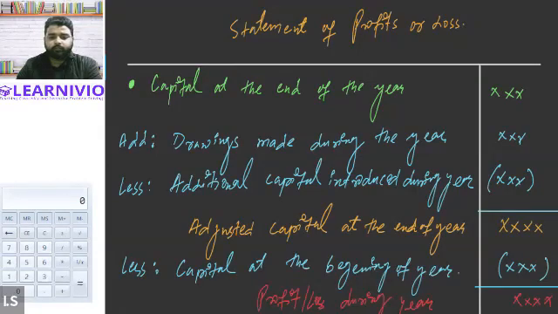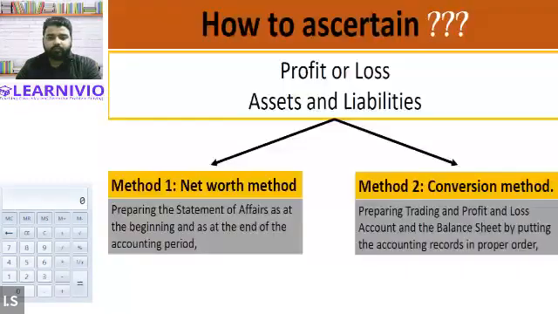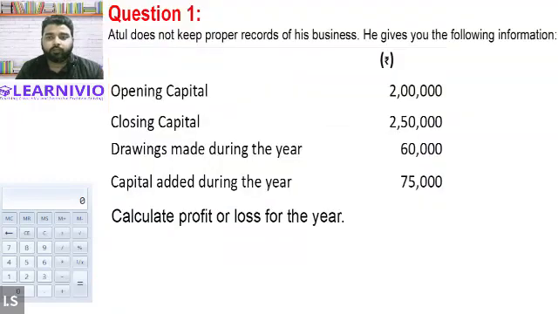Let me open the PowerPoint. So we will be doing one question based on this. We have question number 1. Atul does not keep a proper record of his business. He gives you the following information. Basically, Atul is maintaining the record as per the single entry accounting system. He is not maintaining the record properly. And basically, he has this information.